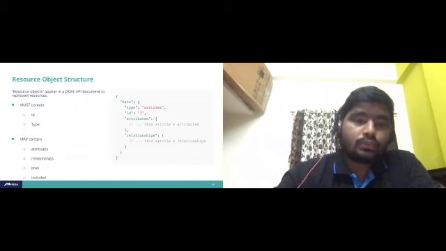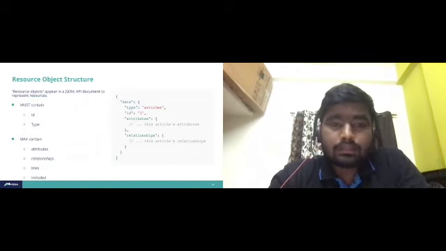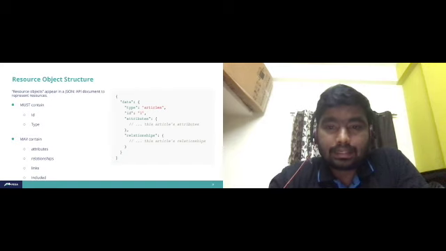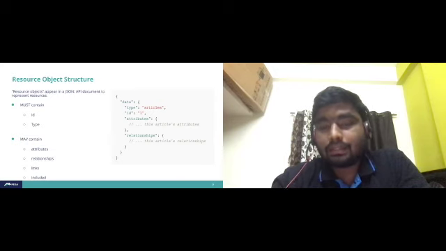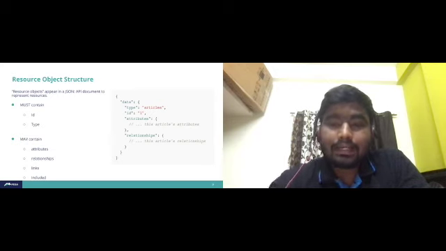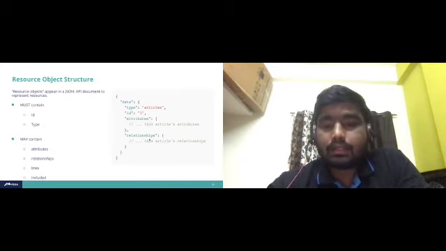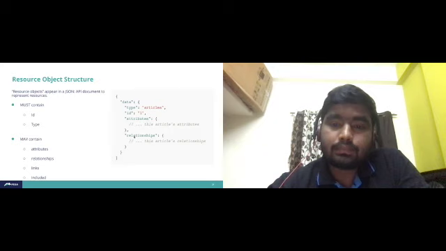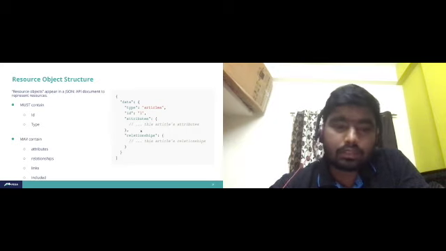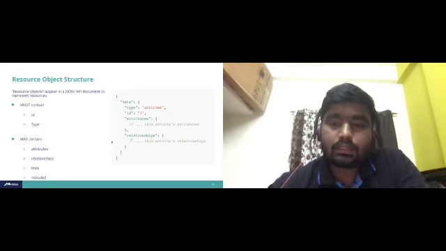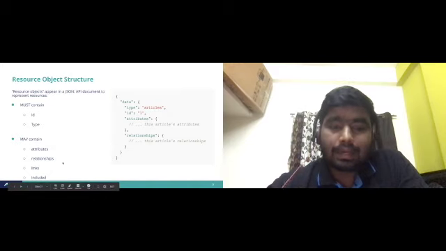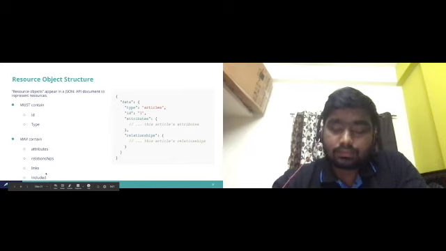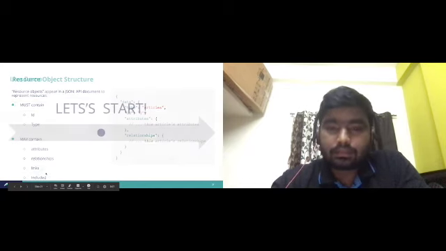And we will talk about the resource object structure. The resource object structure must contain data inside. We have a type, whether in Drupal standard we call it article or page or any other content type, and ID, and attributes, which are nothing but fields, and the relationships that interact with that particular content type, like taxonomy terms or anything. And if you have any user related things, it may contain attributes or relationships, links and included. We will talk in this session about what included is while doing the demo part.